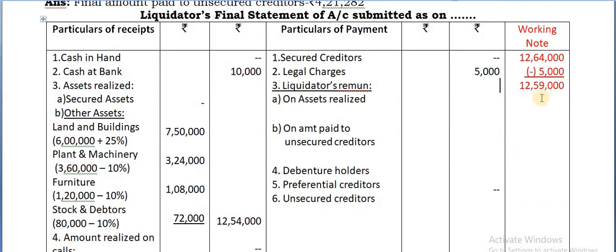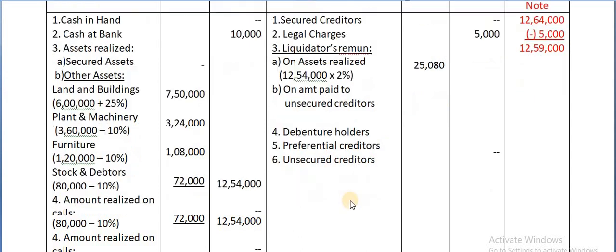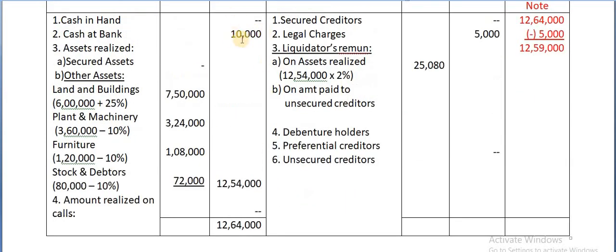Again, what you have to do, first you can see here the amount paid on assets realized, you can calculate the remuneration. This is the total assets realized, 12,54,000 into 2%. Never take this total, because excluding the cash only you have to calculate. Unless it is given to include cash, our cash is already in the realized form, and the liquidator is not taking any steps to convert it. Therefore, no need to pay the remuneration on that, unless it is given specifically.